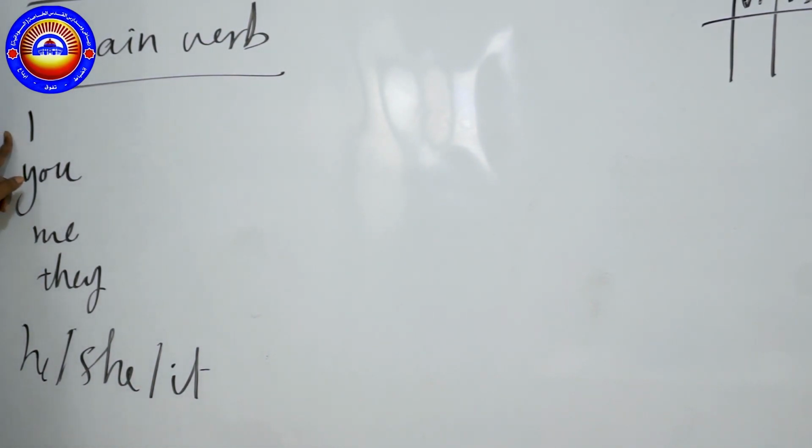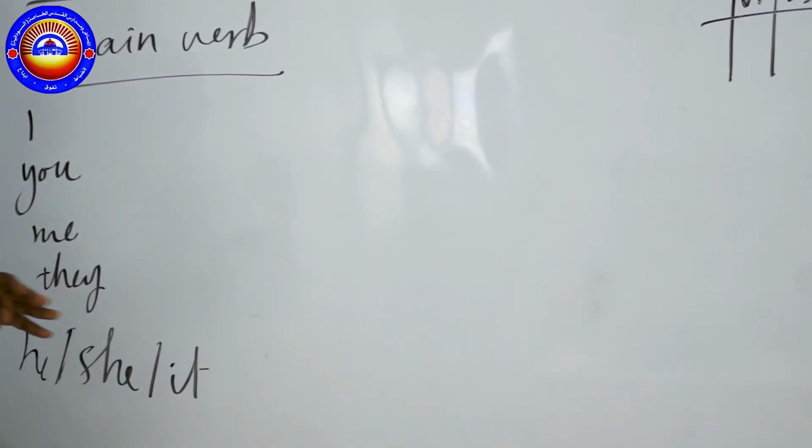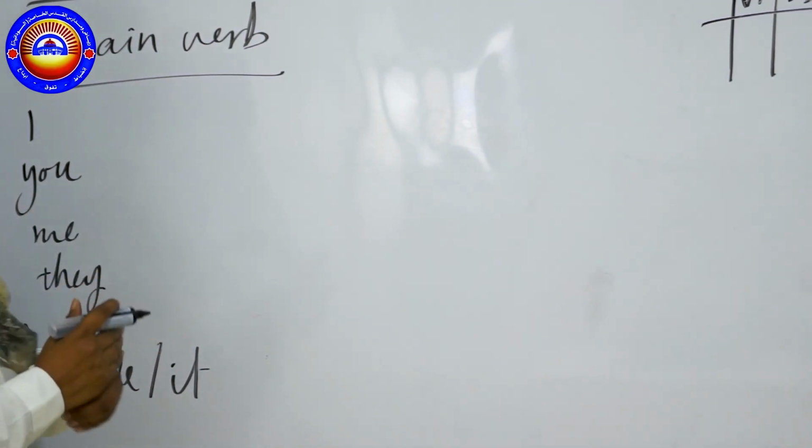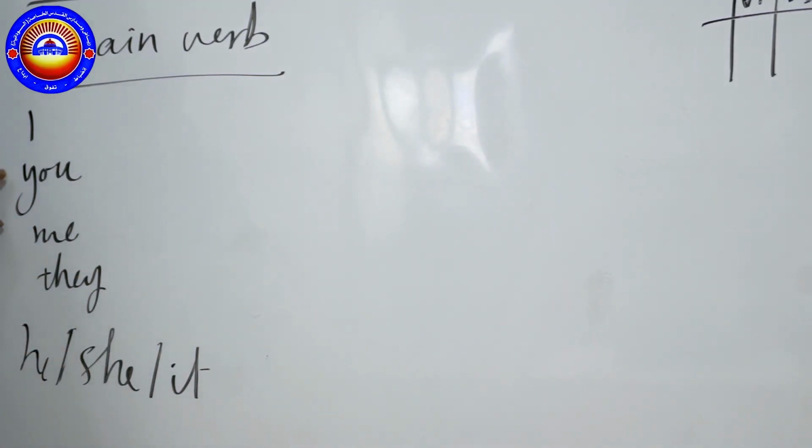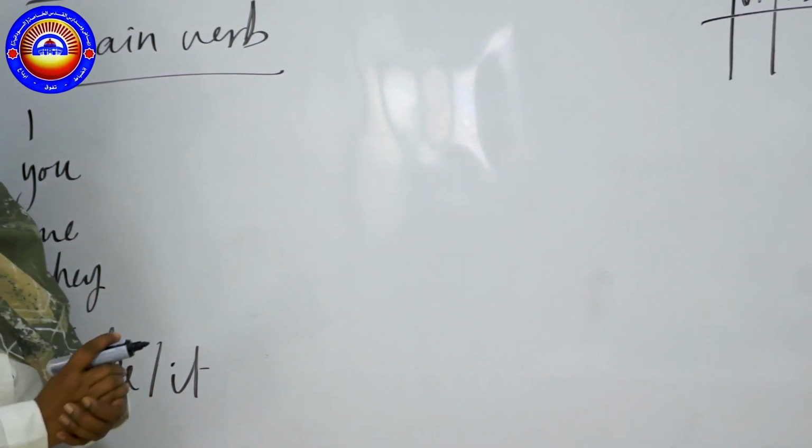When you have I, you are going to use it with I am a mother. I am a teacher. I am female. These are permanent situations. You, we, they are going to be with are, okay? And he, she, it are going to be with is.